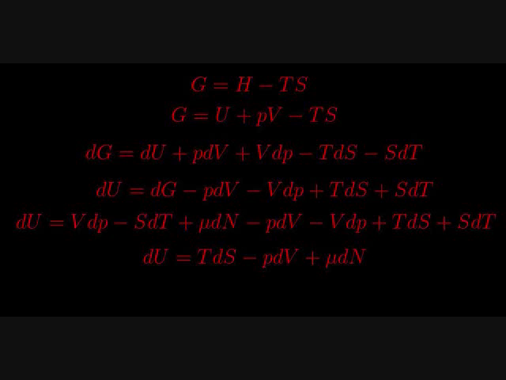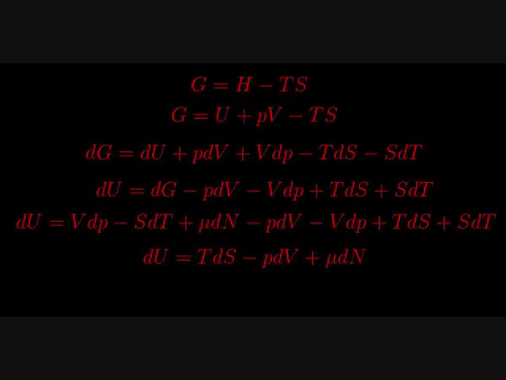Now, we already know that the Gibbs free energy is H minus TS, and we already know that H is U plus PV. On the third line, I've taken the differential of both sides of the second line. Then on the fourth line, I've solved the third line for dU. All I basically did was I brought dU to the other side, multiplied by negative one.